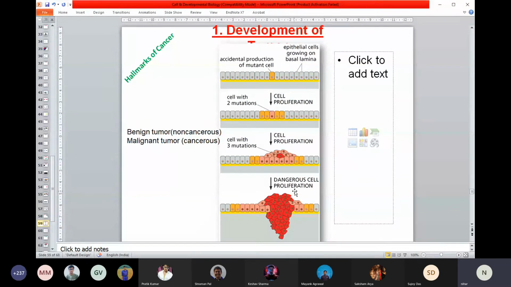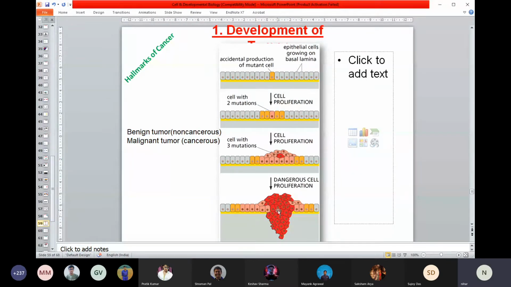If it is on the skin, a surface structure of your body, and it is growing slowly, say 1 centimeter per year, it may not cause you much problem. It's just a ball-like structure growing. But if a slow-growing tumor happens in your internal organ, it can cause problems. Think of a benign tumor that can happen in your brain; that can cause a problem. But often benign tumors do not cause much problem. First, try to understand benign versus malignant.